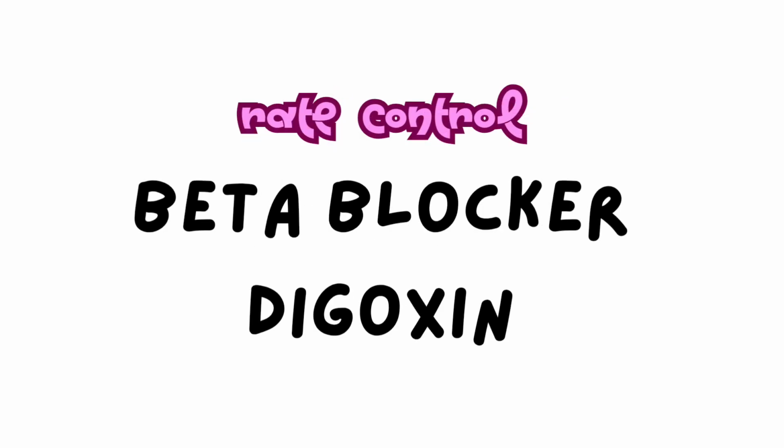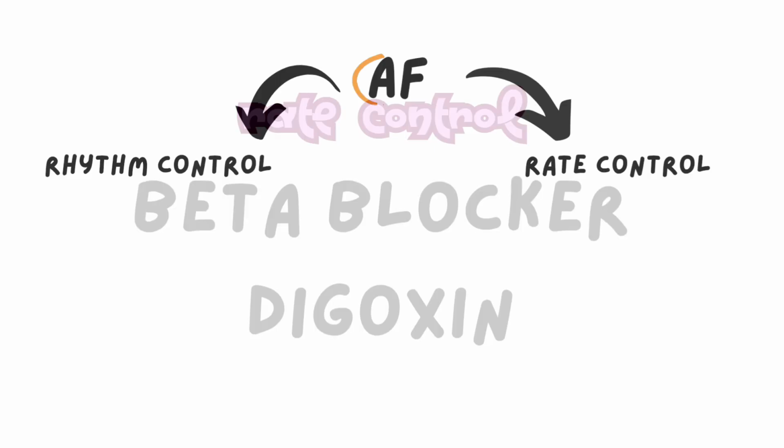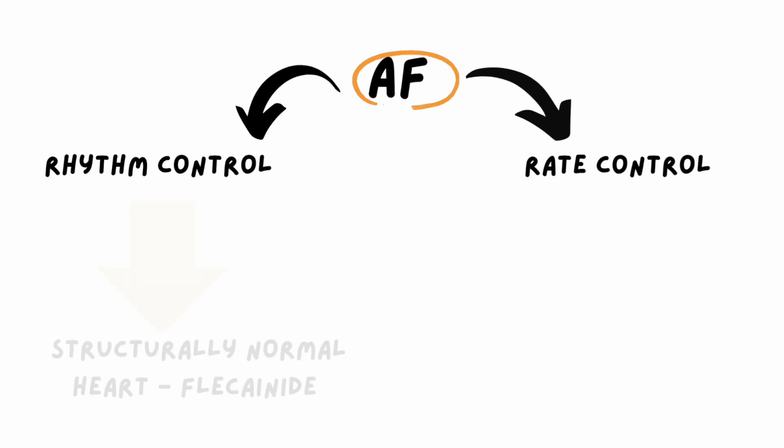Now, there is another scenario when the AF is so chronic that there is no hope of getting it back to the normal rhythm. Then the option is only to control the rate, especially in AF with FVR, that is AF with fast ventricular rate. You have to only control the rate. You don't have to focus on controlling the rhythm. Now for rate control, the first line would be bisoprolol, which is a beta blocker. But again, a red flag sign is asthma. In a patient with asthma, choose digoxin over bisoprolol.